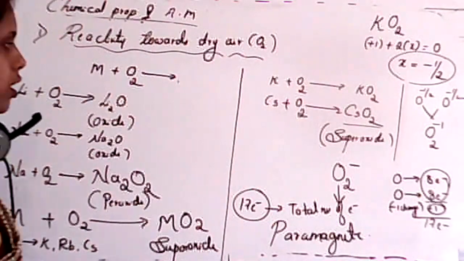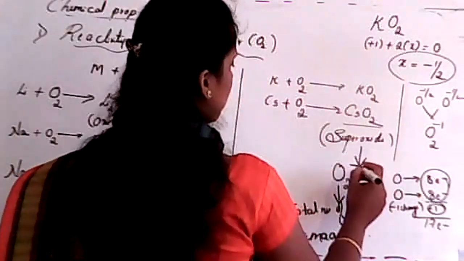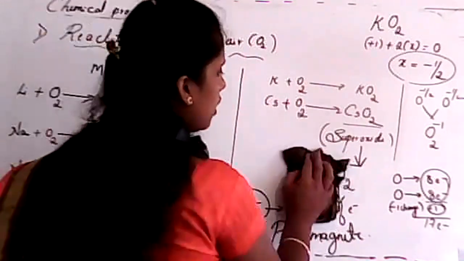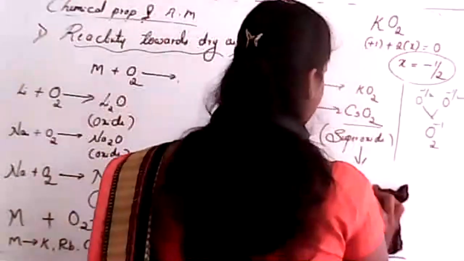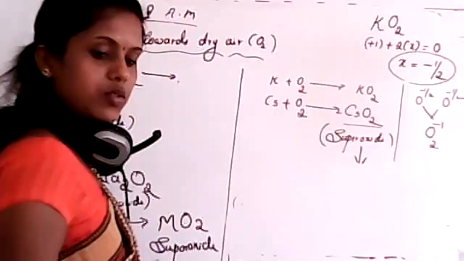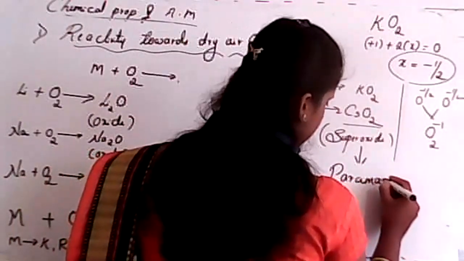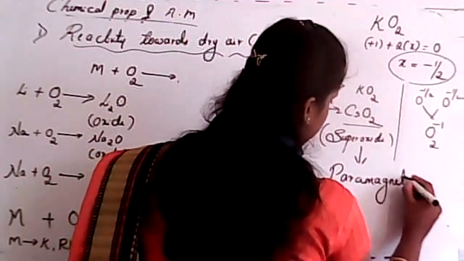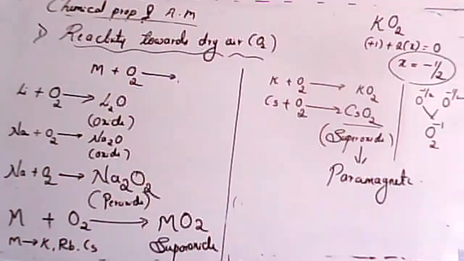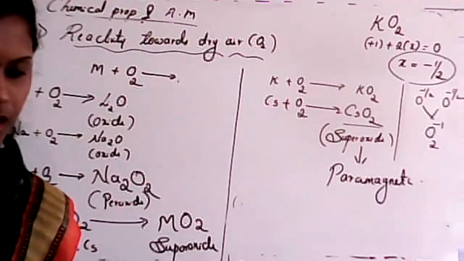Is it clear? So remember, all superoxides are paramagnetic. Is it clear, students?